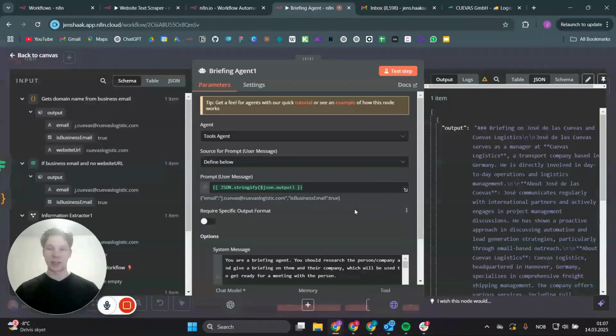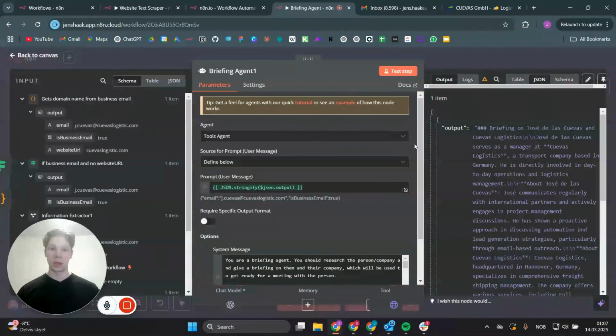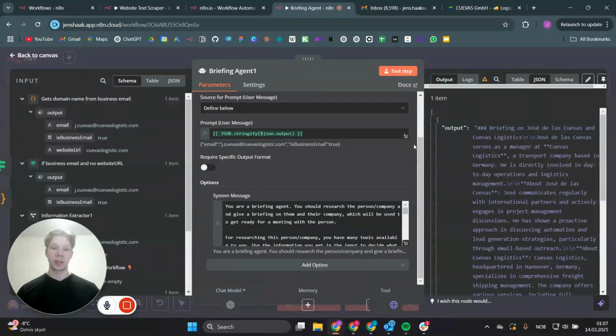So all we're really doing inside of this AI agent node here is that we're actually just stringifying the message we get from the last output. And as you can see, it comes in a nice format here where we get both the email and the website. And we also get the LinkedIn URLs and stuff like that, the other information we have, if we have that available, and send that as the user prompt.